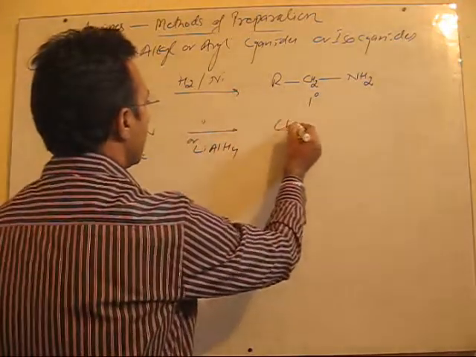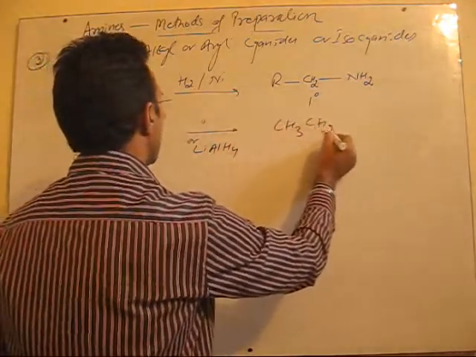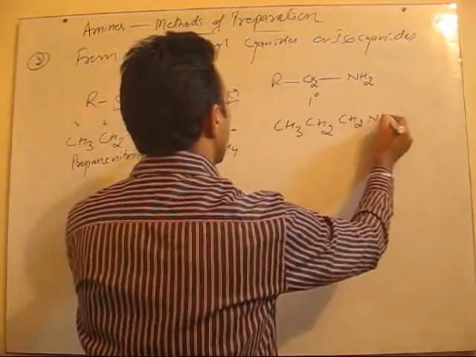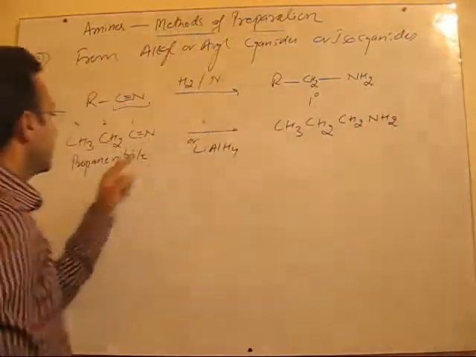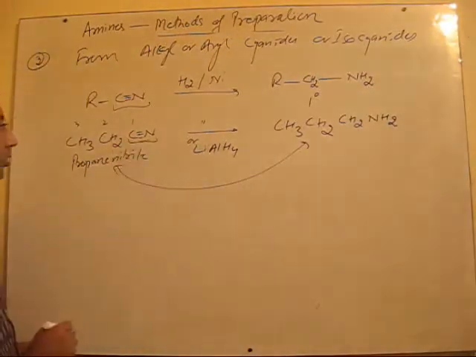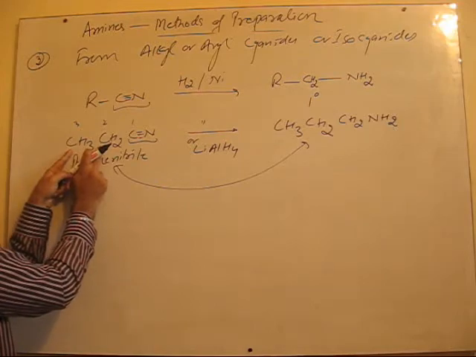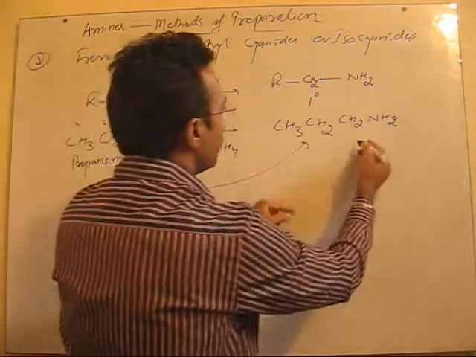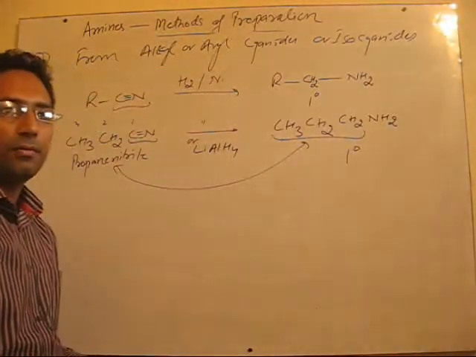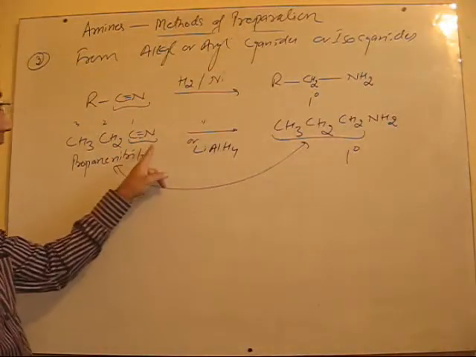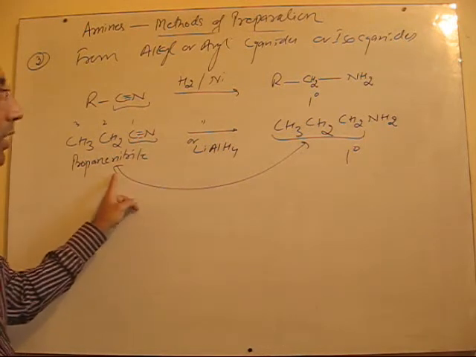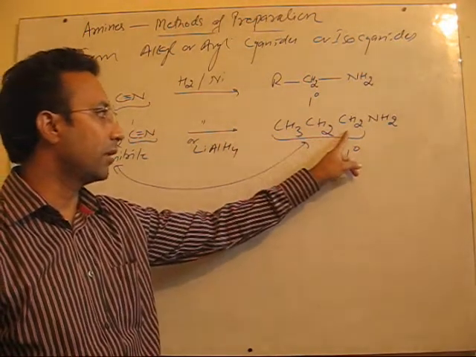So what do we get? The CN group is reduced and we get CH2NH2. If you see carefully, leaving aside this functional group, only two carbons are there in the chain. But now in this primary amine, you have three carbons in the chain. So because of the cyanide group, this reaction is very useful whenever you are asked to increase the length of the chain.